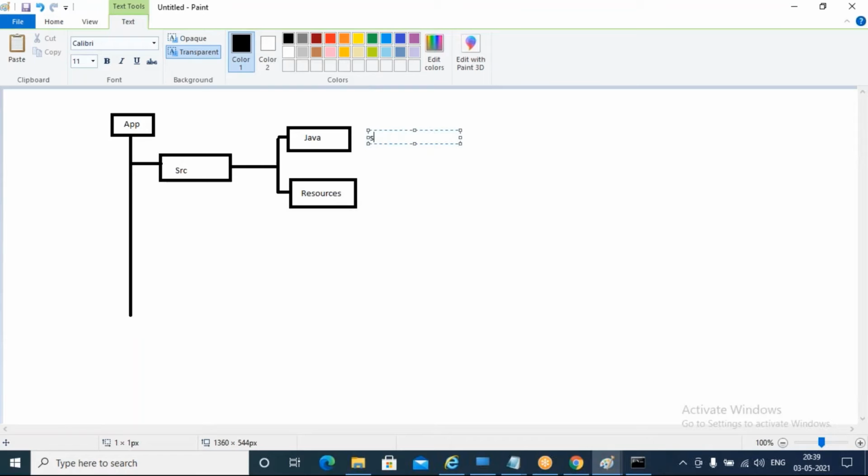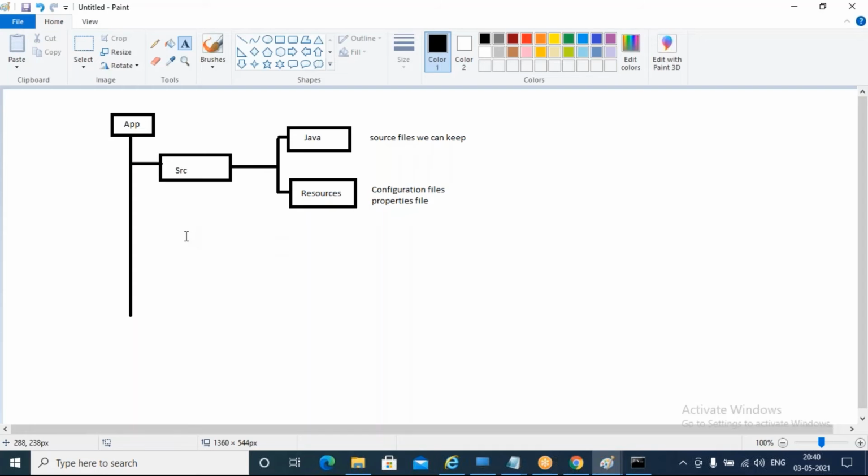In Java, source files we can keep. And in the resources folder, what are we going to keep? Configuration related files, like properties files. And we have another folder, test.